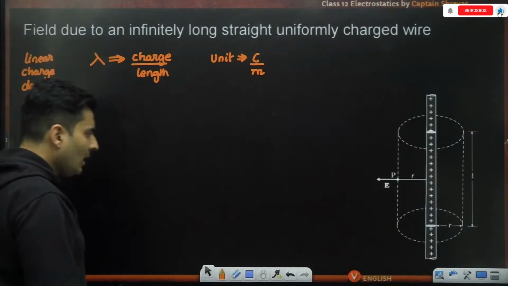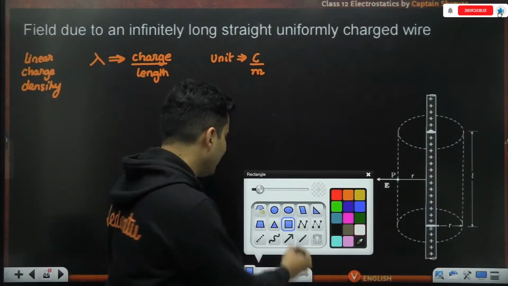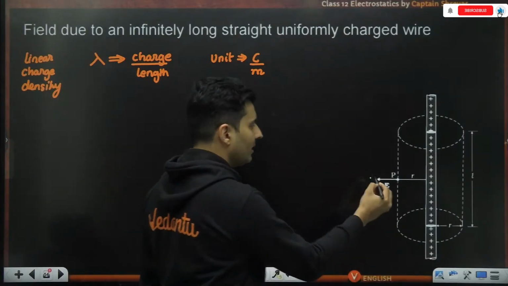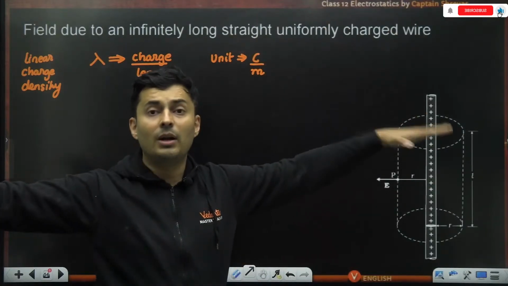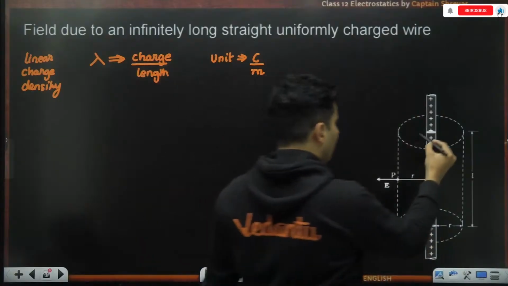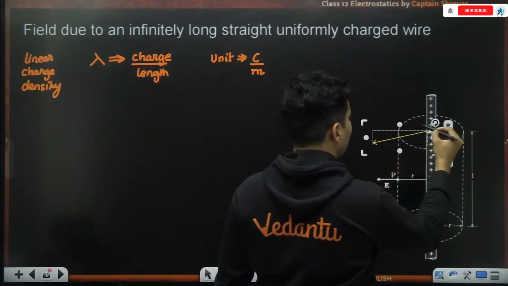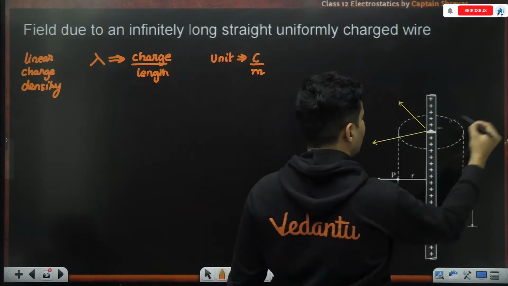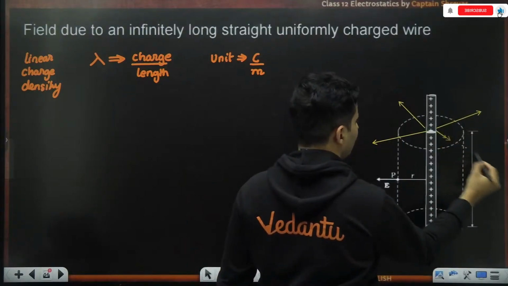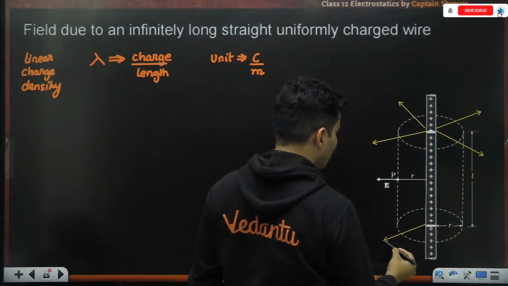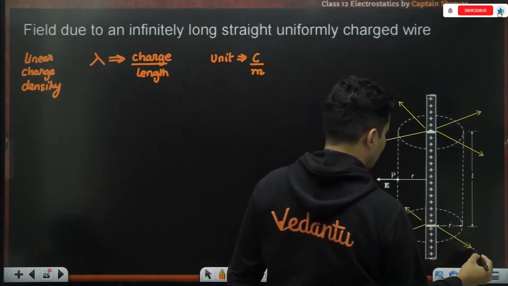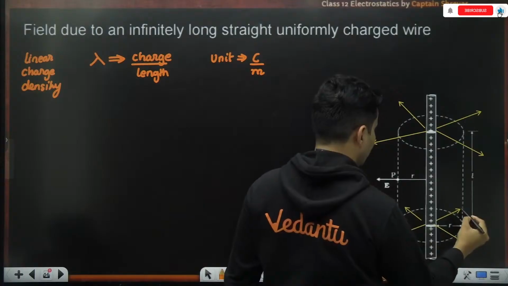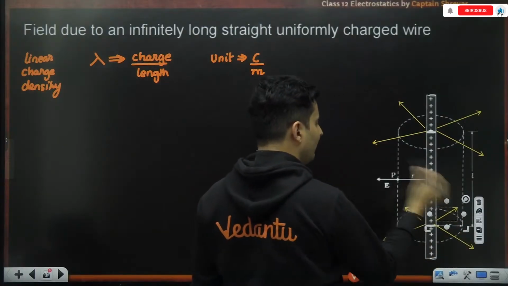Okay, now what happens? How will the field lines look? First, let's imagine that. Because it's a very long charged wire, the field lines will spread out everywhere. Maybe some field line will go here, maybe some line will go here, maybe here, maybe here. Same thing I can say about here and here, like this, and maybe here also like this. That's how the field lines will go everywhere.